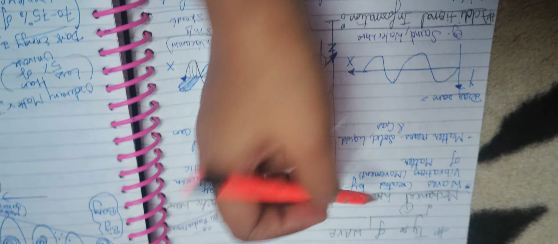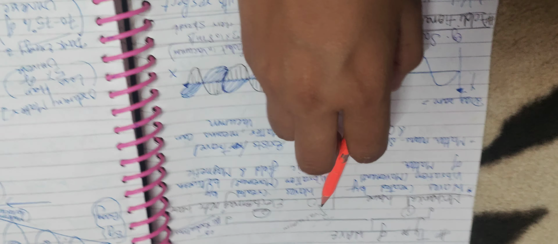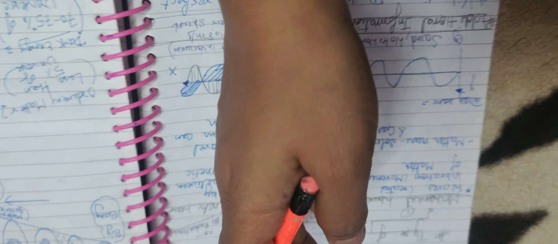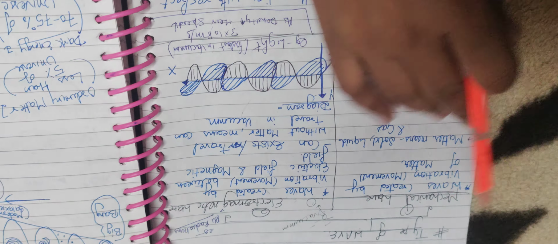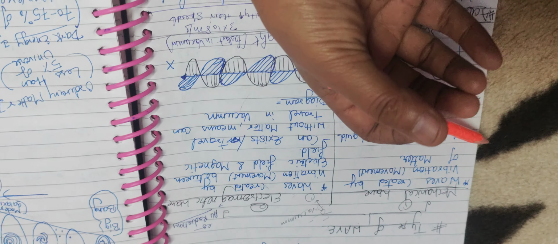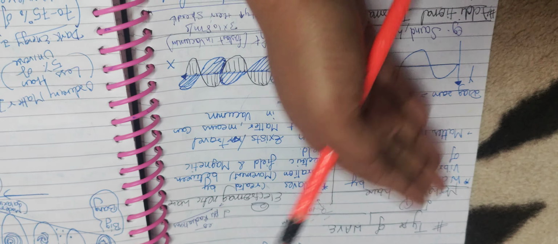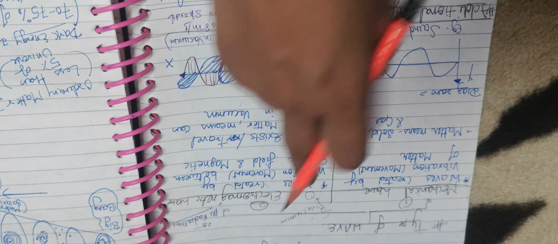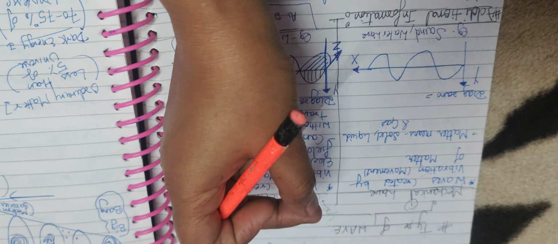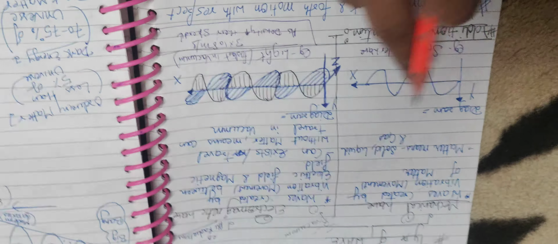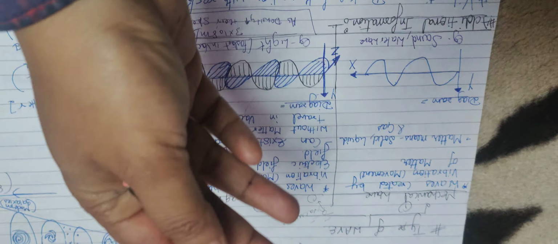But sound is a mechanical wave. So if you go into space, you cannot hear the sound of another person. Why? Because sound cannot travel in the vacuum. Same example: if you are on the moon, you can't hear the voice of another person, because sound cannot travel in the vacuum. But light can travel, so from the sun through space it comes to the earth.